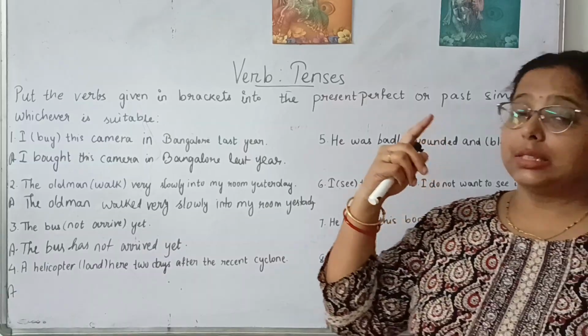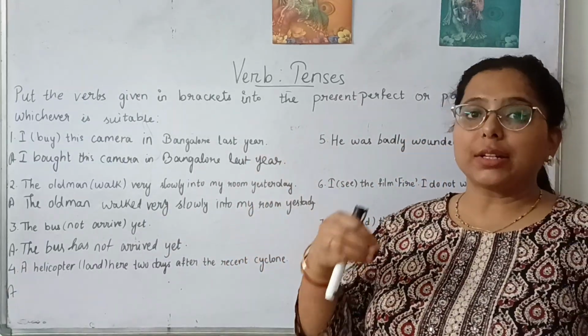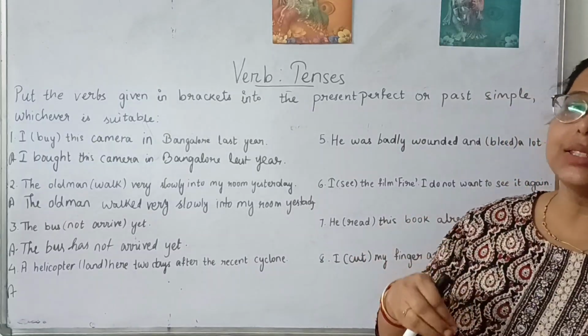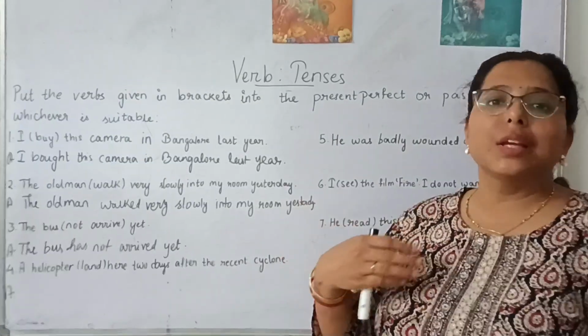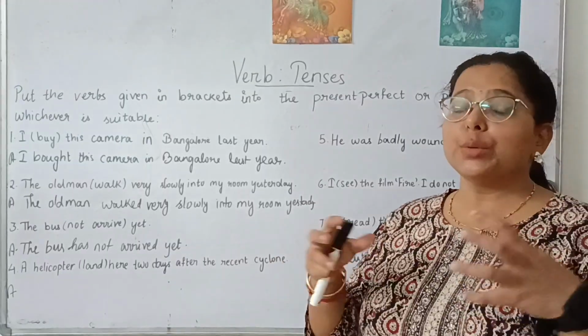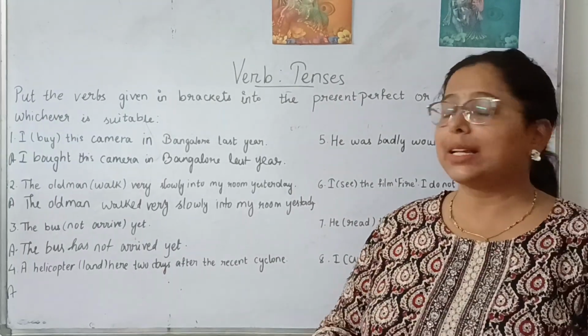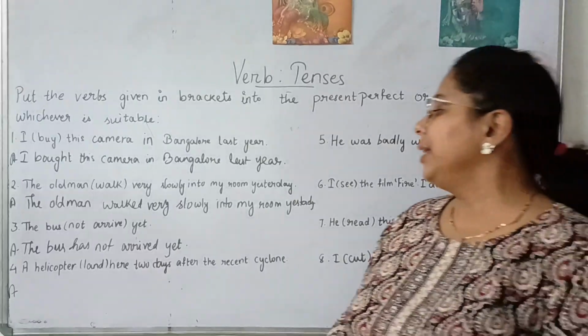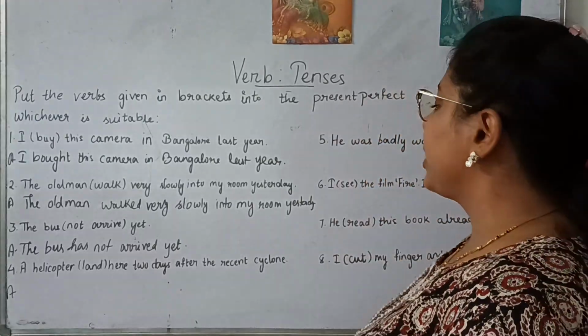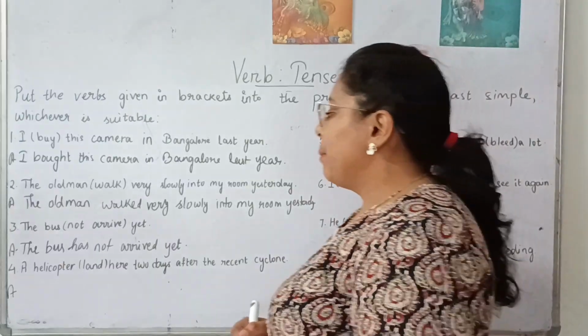The cyclone started in the past and its impact is going on in the present. The helicopter is landing to give rescue help, means the rescue team is arriving in the place to help the victims of the cyclone. The answer will be in present perfect.